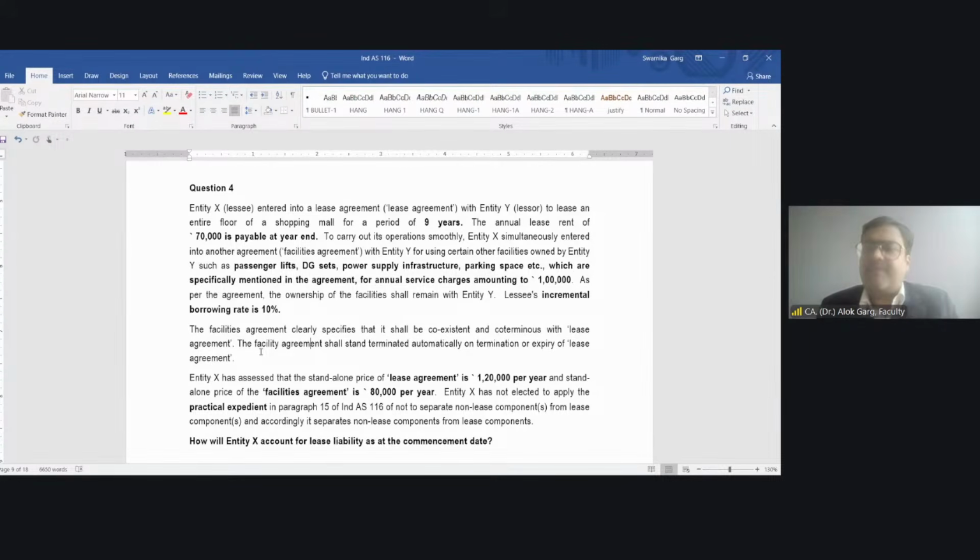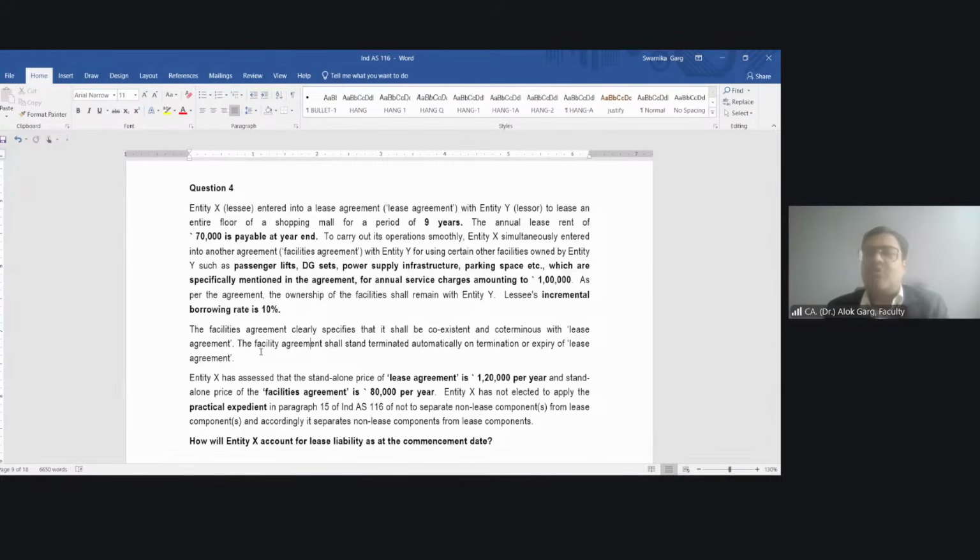Now let's say I am the lessor and you are the lessee, and I am giving you a lease component and a non-lease component, a lease service and a non-lease service. And I am telling you that you need to give me 1.7 lakh rupees for both the services. It's up to you.